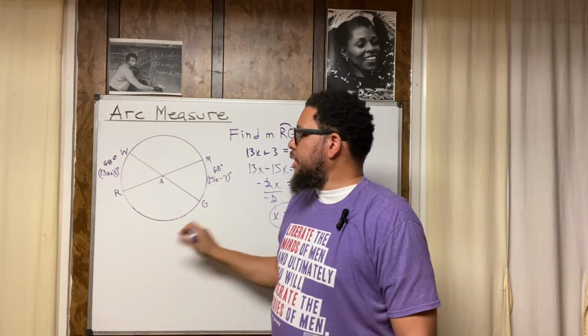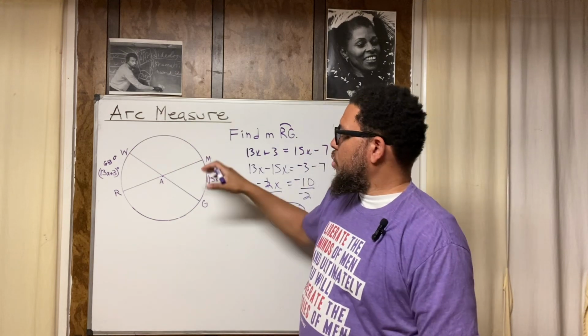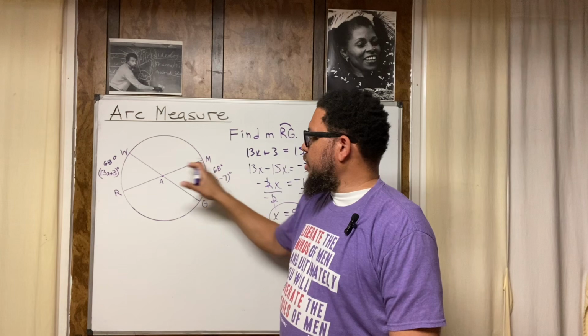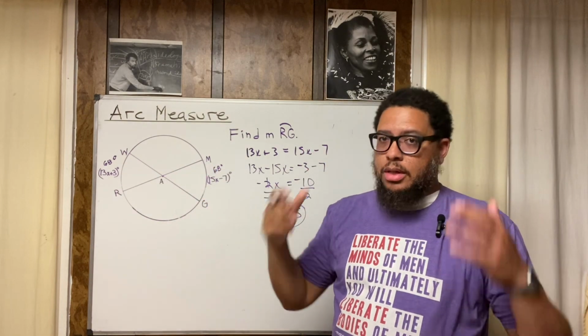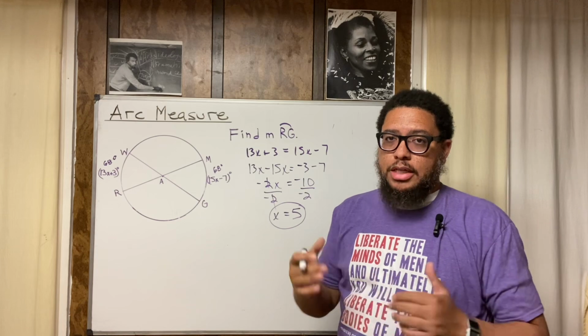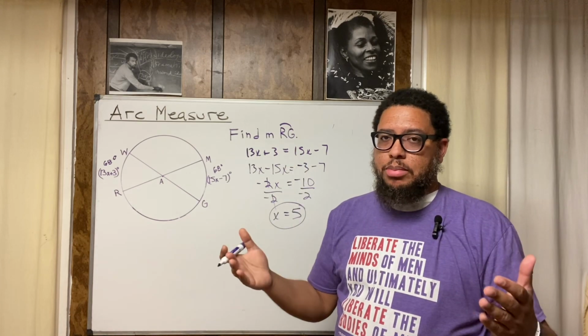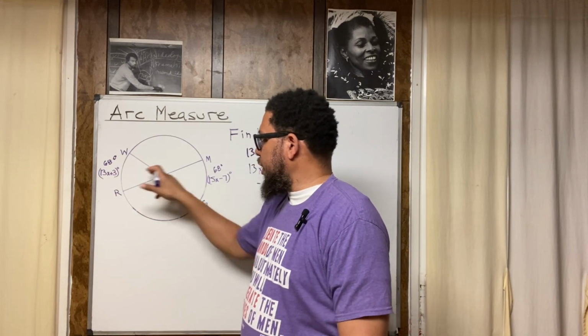The whole circle is 360 though. So I'm trying to figure out the missing arcs, these two. So let's add these two arcs together, 68 and 68. What's 68 times 2? We should be able to do that with mental math. 60 times 2 is 120. 8 times 2 is 16. What's 120 plus 16? 136. So these two arcs add up to 136.